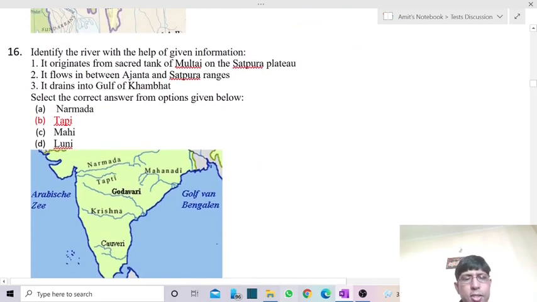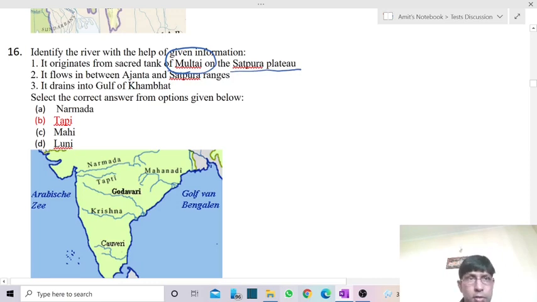So we go with the next, the 16th question. Identify the river with the help of the given information. We have certain information and we have to check which river we are talking about. The first information given is that it originates from the sacred tank of Multai on the Satpura range. That is very clear: we have the location of a river in Multai, which forms a part of the Satpura range.